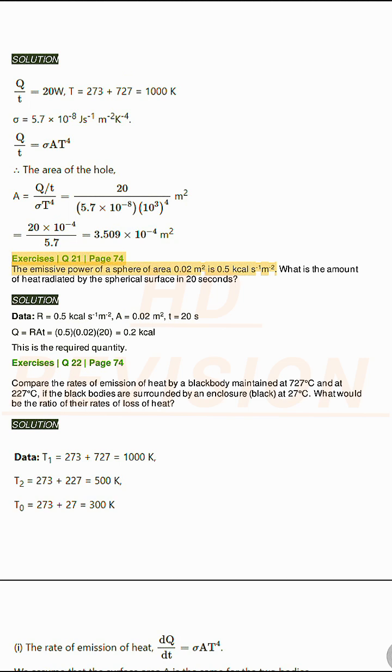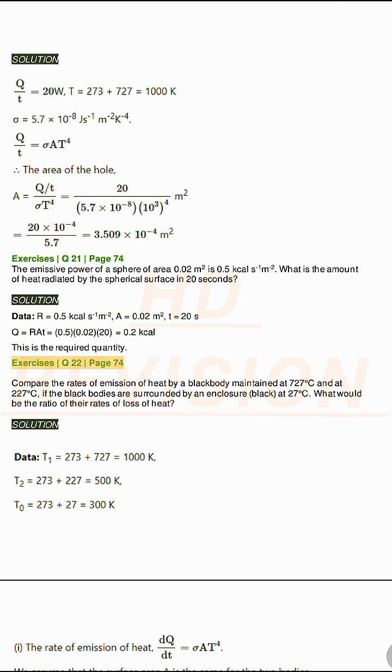The emissive power of a sphere of area 0.02 square meters is 0.5 kilocalories s⁻¹ m⁻². What is the amount of heat radiated by the spherical surface in 20 seconds? Solution. Data. R equals 0.5 kilocalories s⁻¹ m⁻², A equals 0.02 m², t equals 20 s. Q equals R A t equals 0.5 times 0.02 times 20 equals 0.2 kilocalories. This is the required quantity.